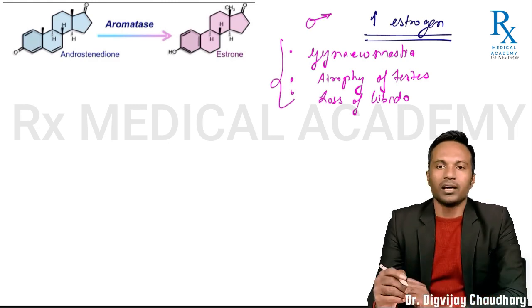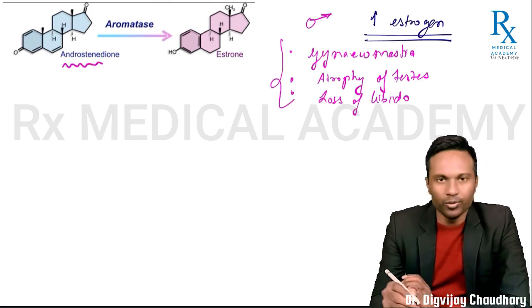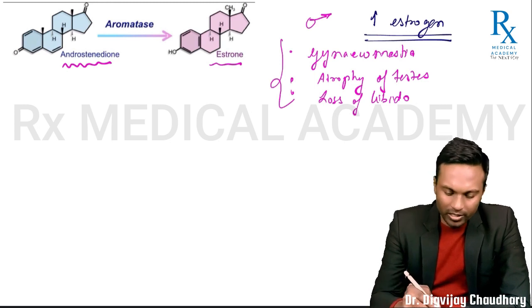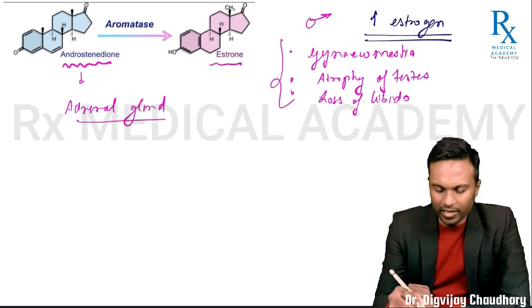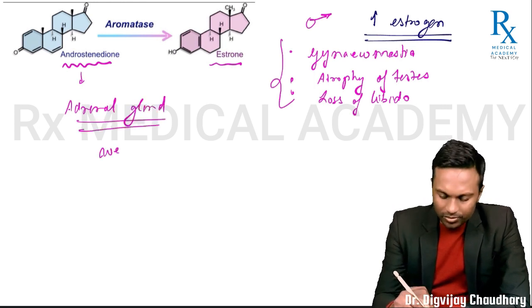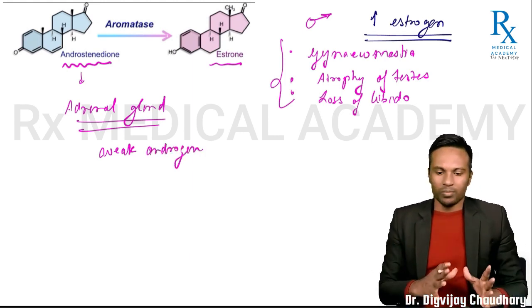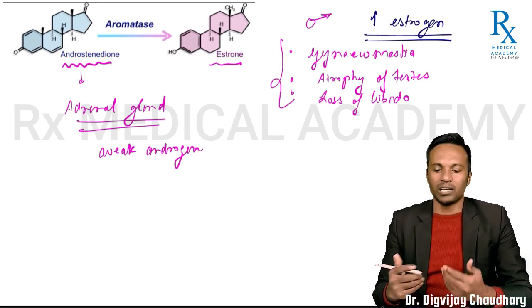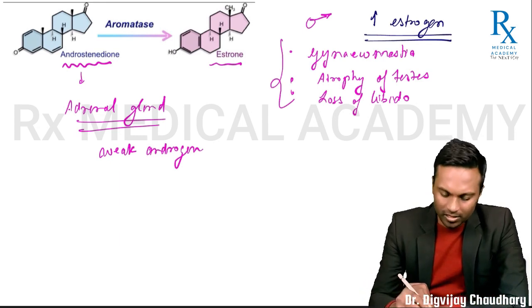Let's understand why the estrogen level increases, okay? This is androstenedione, and this is converted into estrogen compound, okay? This androstenedione is secreted by adrenal gland, normally secreted by adrenal gland, and it is weak androgen, okay? When liver is normal, liver picks up this androstenedione and destroys it, right? Or metabolizes it. So level of androstenedione is kept in check.